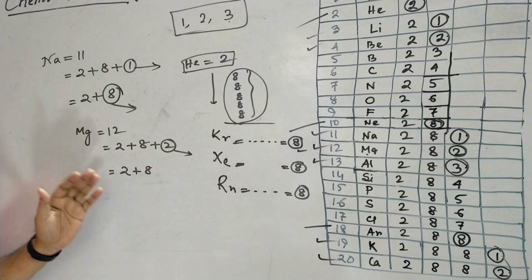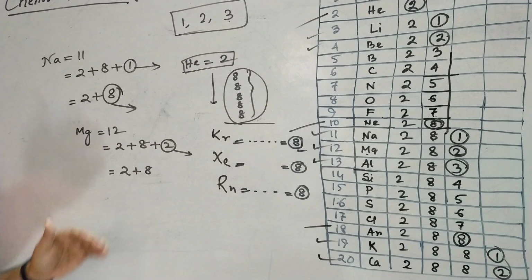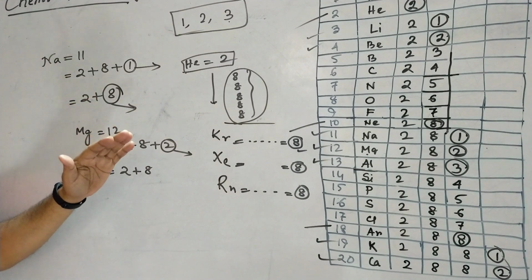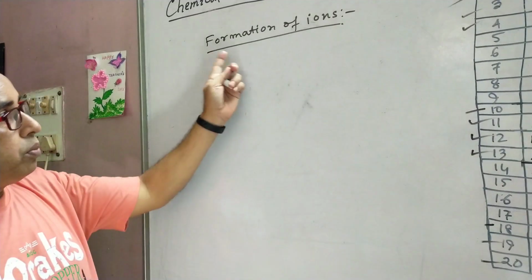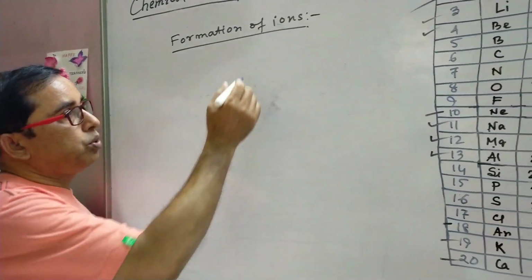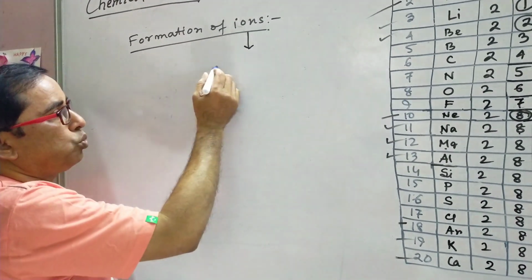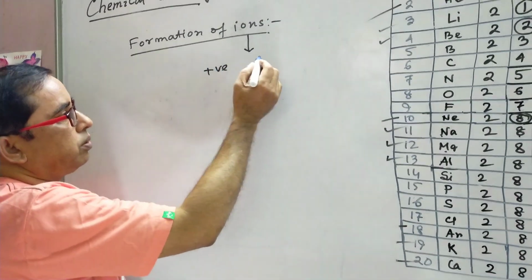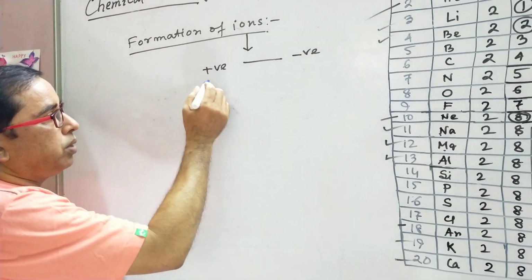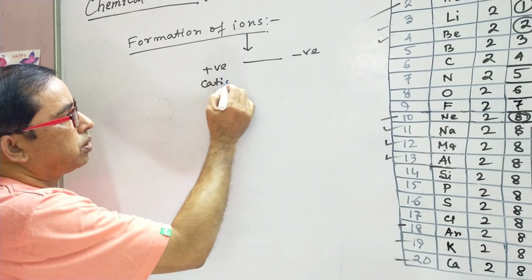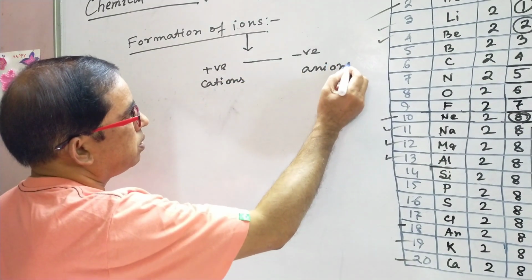How do they form ions? I want to show that one first, and after the formation of ions, we can go to chemical bonding. Now, formation of the ions. At first, we have to know how many kinds of ions there are. Ions are of 2 types. One is positive ion and another is negative ion. Positive ions are called cations and negative ions are called anions.